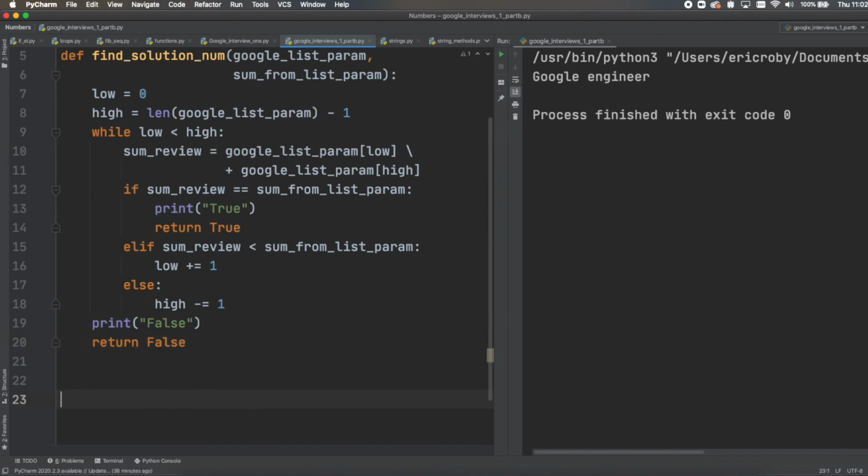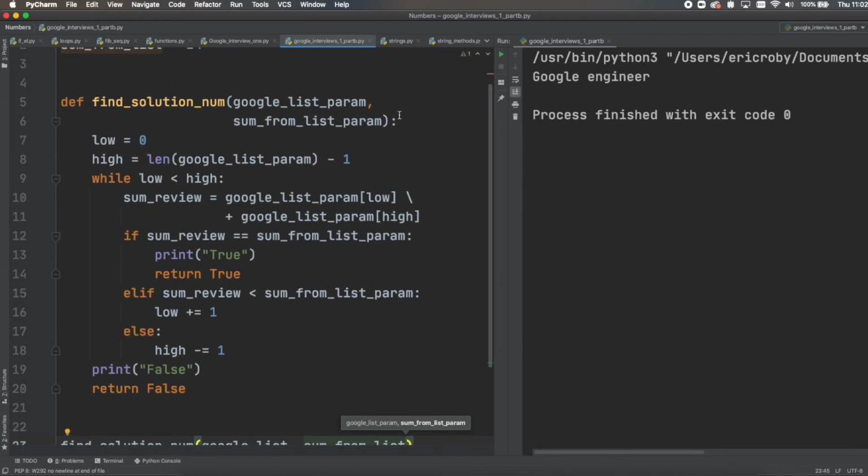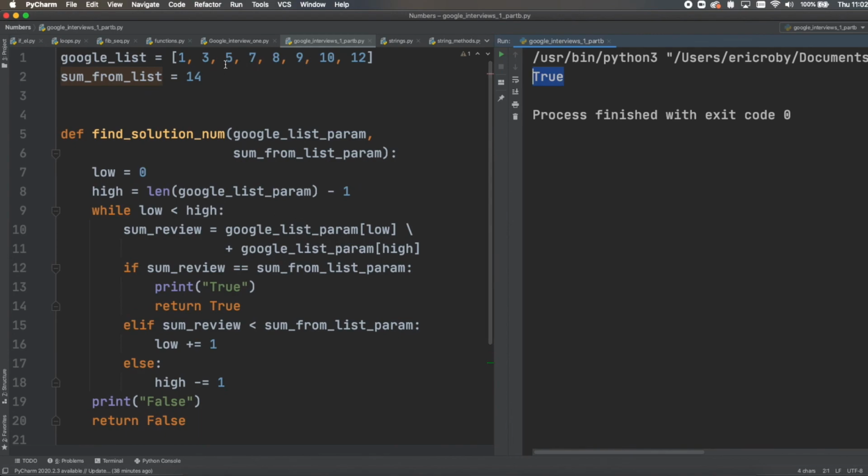So let's call the function and pass in Google list and sum from list. And let's see what it runs. We'll see that we get the true element as 5 and 9 equal 14. If we change this to a 51, we'll see that we actually get false.